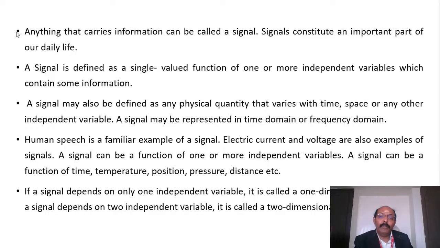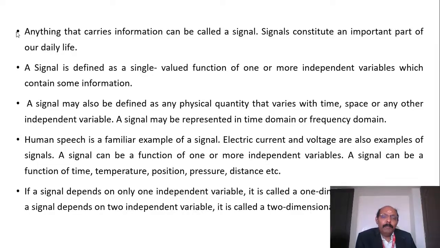For example, human speech we call speech processing, and another example is video processing signals. Those are all physical signals. Electrical currents and voltages we call current or voltage signals. A signal can be a function of one or more independent variables, which may be time, temperature, position, pressure, distance, etc.